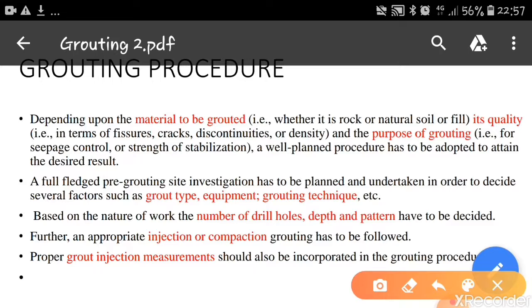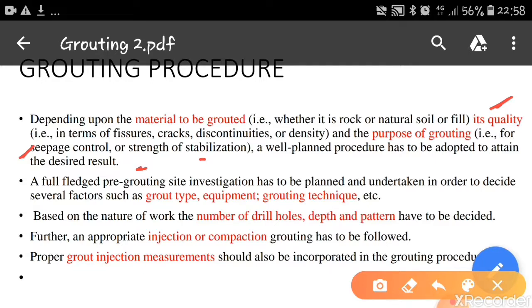Depending upon the material to be grouted, that means what material is available for grouting, for example, whether it is a rock or a natural soil or a fill soil, and based on this material, its quality, that means, are there any fissures, cracks, discontinuities, or density, and the purpose of grouting, why we are doing the grouting, whether it is required for seepage control or strength or stabilization, a well planned procedure has to be adopted to attain the desired results.